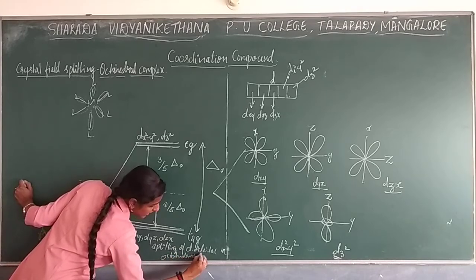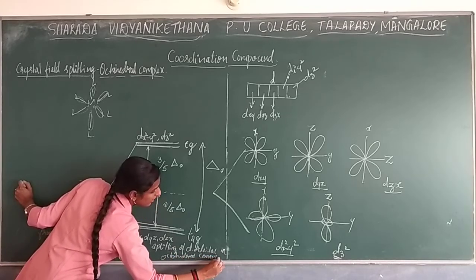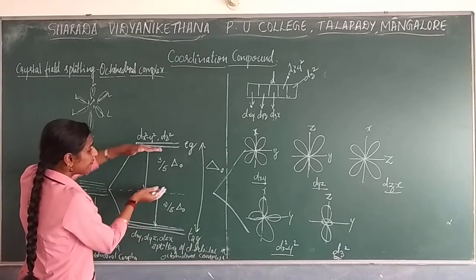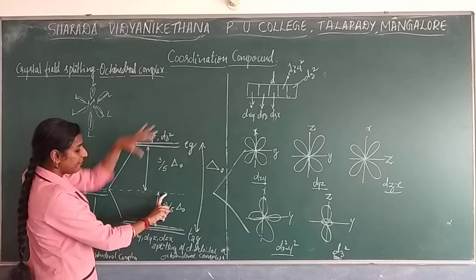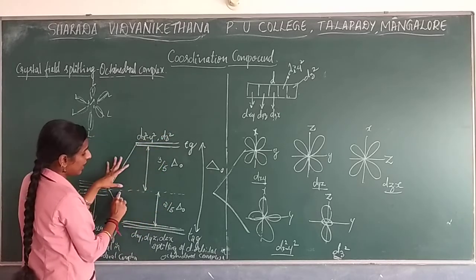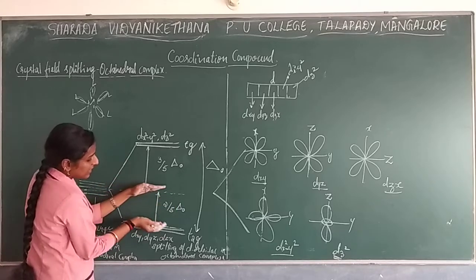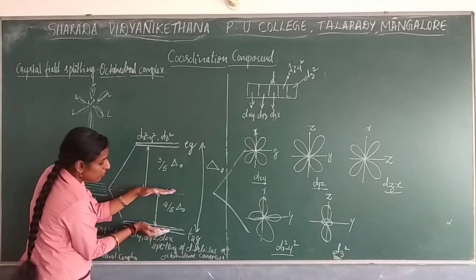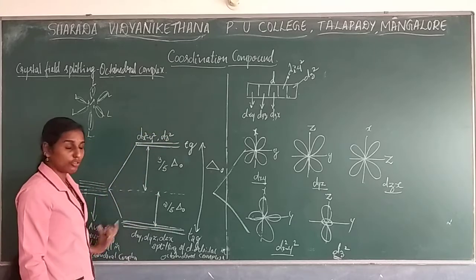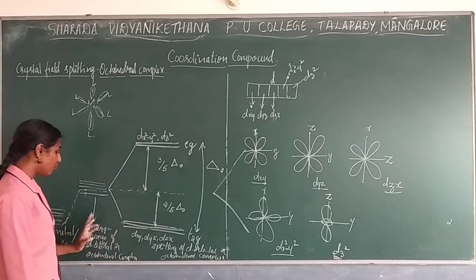So you have to draw this diagram, and while drawing also remember the difference here. 2 by 5 is less, 3 by 5 is more. So this difference should be more in the diagram. From the midpoint, this length should be less, and here this should be more. When you compare with this, you need to remember and draw it.